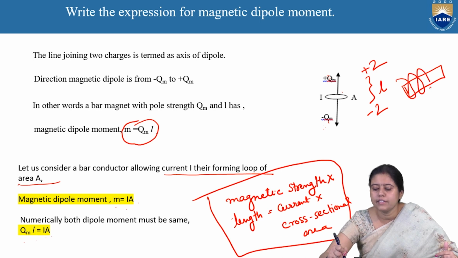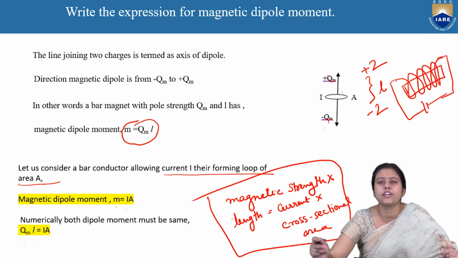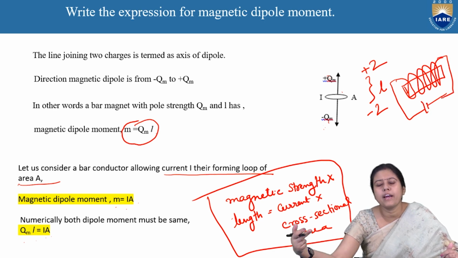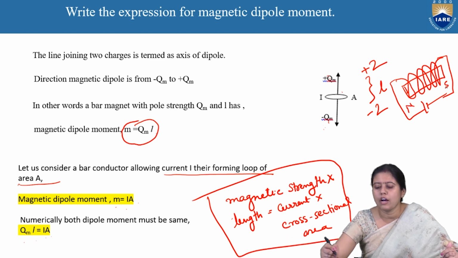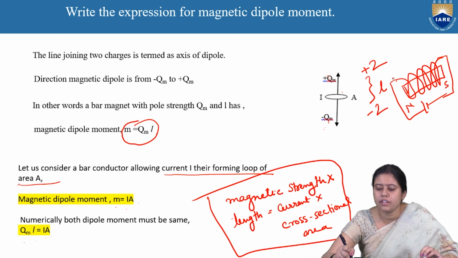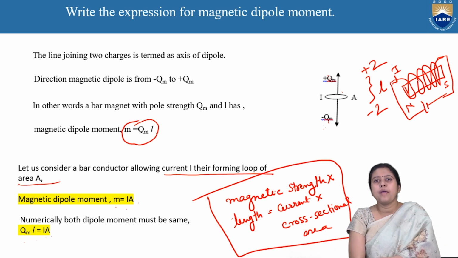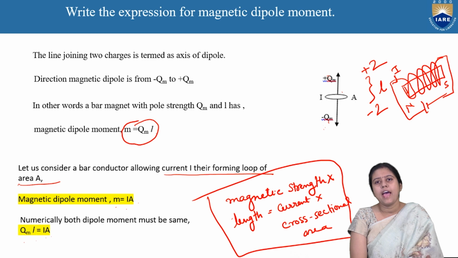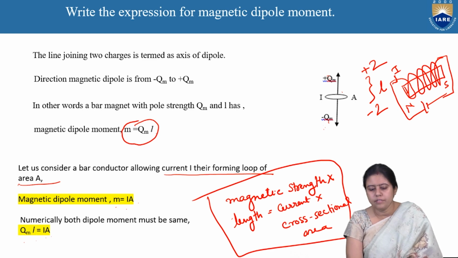When we give the current connection to an electromagnetic material, it turns into a magnet. The north pole and south pole will be generated. So the magnetic dipole moment depends on the amount of current and the area. We can write m is equal to I into A, and the dipole moment is also equal to I into A, and both are numerically equal.